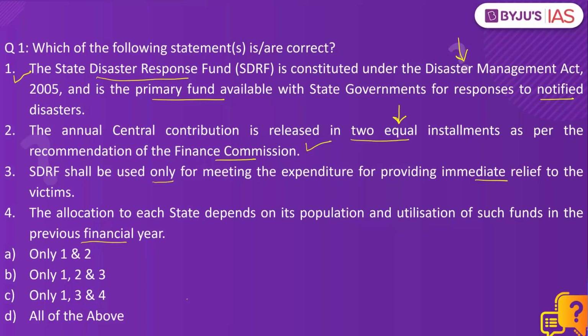So statement 2 is also correct. The rules say SDRF shall be used only for meeting the expenditure for providing immediate relief to the victims of the notified disasters. So statement 3 is correct. And the center's allocation to a state is dependent upon the population of the state. Higher the population, more the allocation, as well as the utilization of these funds in the previous financial year. Better the utilization of these funds in the previous financial year, more allocation will be provided to the states. So all these statements are correct. D is the right answer.